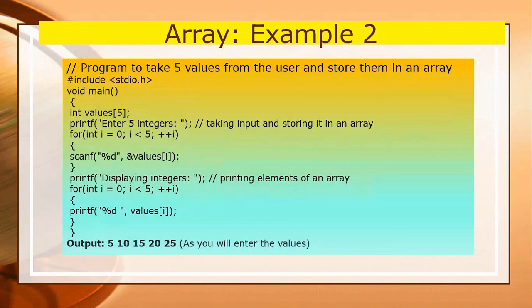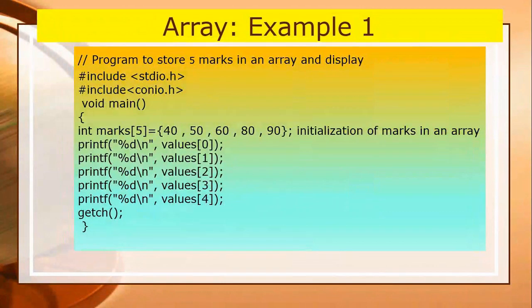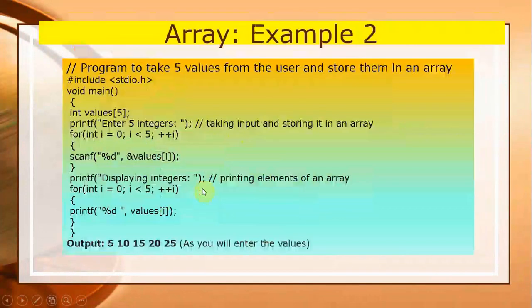This is the second example. In this case, I want to show you another type of array declaration. As I have told you here, the array can also be declared like this and assigned the values like this, but this is another method by which you can declare the values. I also described this pattern previously. So in this case, the name of the array is value and the size of the array is 5. The type of the array is int, meaning you can store integer values in this array.